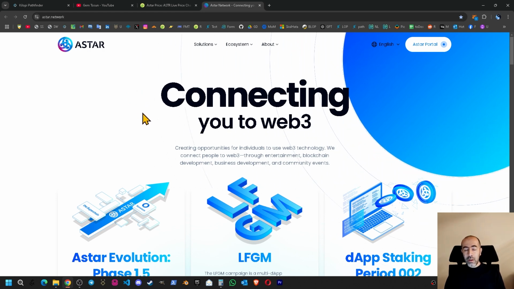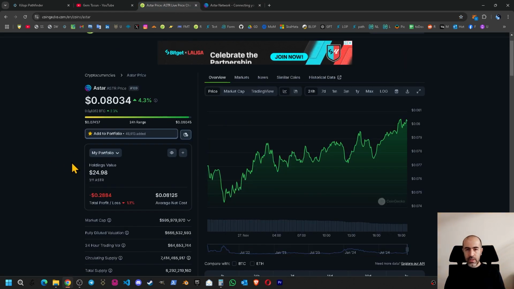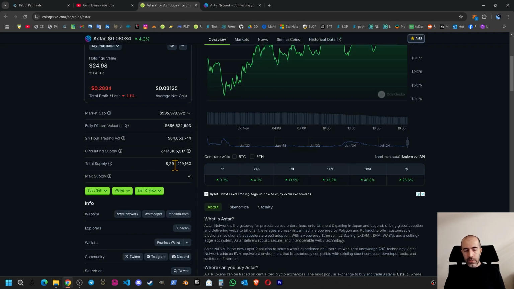It is a bit complex infrastructure. We will try to understand in a minute. First, let's go back to the CoinGecko page and try to understand the basics. So currently the total supply is around 8.3 billion, which is correct. The circulating supply is shown as 7.4 billion. If you check the Explorer page, circulating supply is around 6.7 billion,